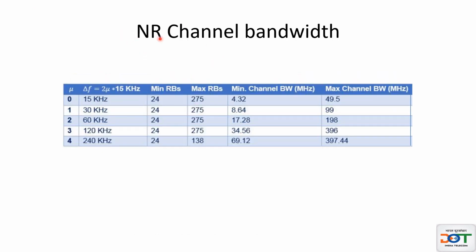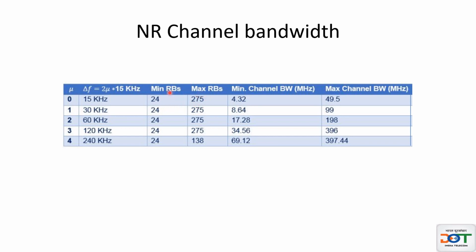Now let us discuss the minimum and maximum number of resource blocks supported in a particular numerology. If you look at numerology 0, which is 15 kilohertz subcarrier spacing, the minimum number of resource blocks is 24 and the maximum is 275.